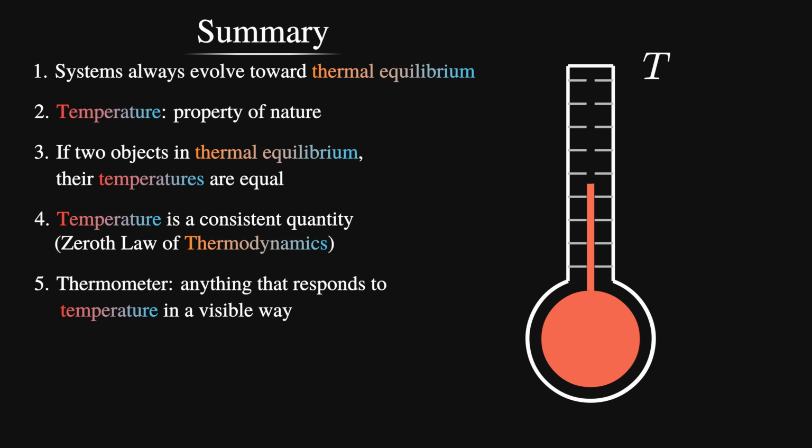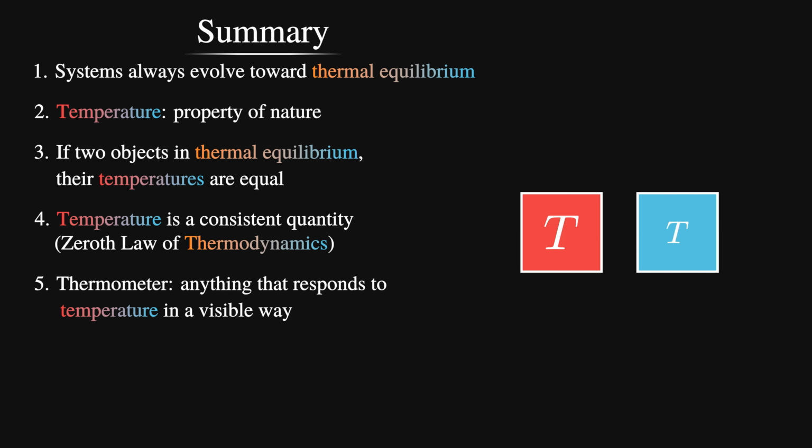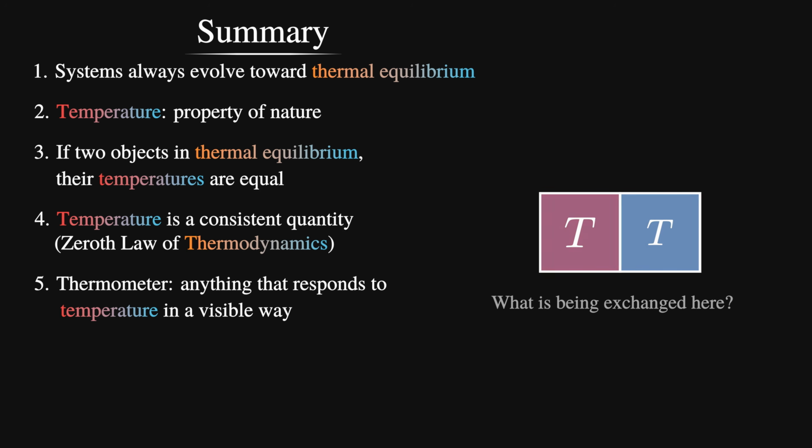But there are still many questions for what is actually going on here. Firstly, what is actually happening when we bring hot and cold objects close to each other? What is happening as they reach equilibrium? Clearly, something is flowing between the objects which we haven't yet explored. In the next video, we're going to introduce a new type of energy specific to temperature. We call this type of energy heat.